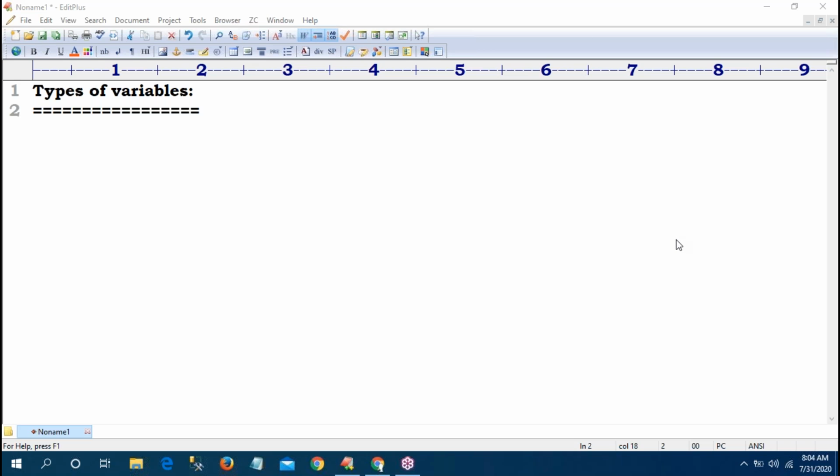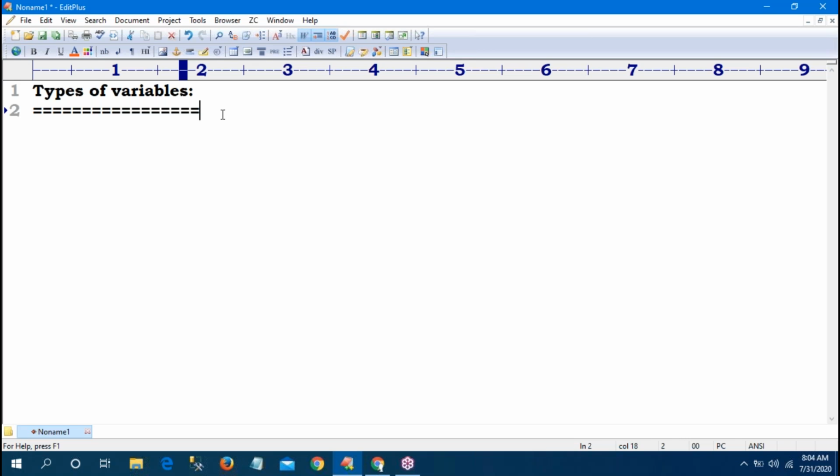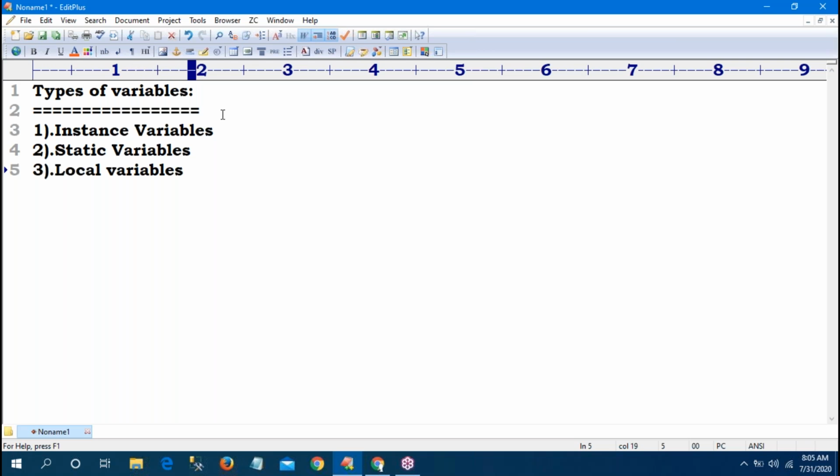Yesterday, we had a discussion about the types of variables. How many types of variables are there in Java and Python or any programming language? Three types of variables are there. In yesterday's class we discussed instance variables, second one static variables, third one local variables.